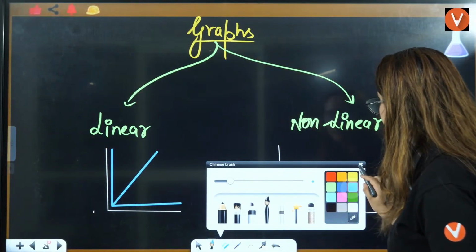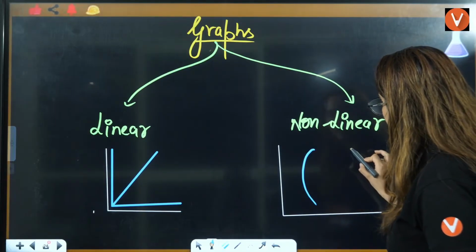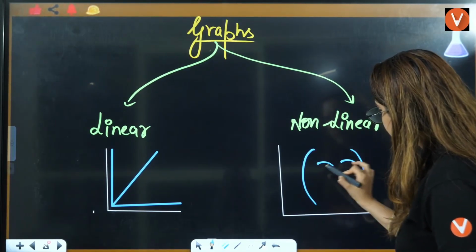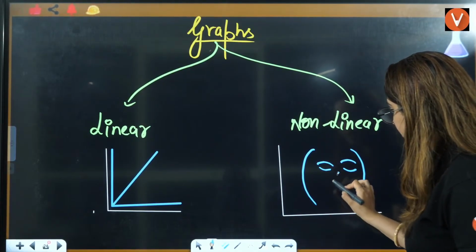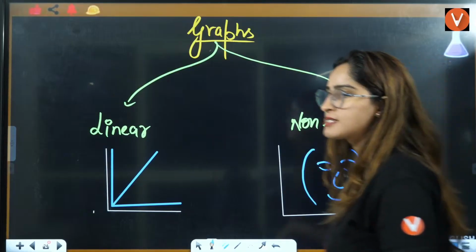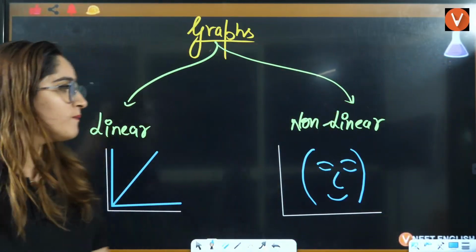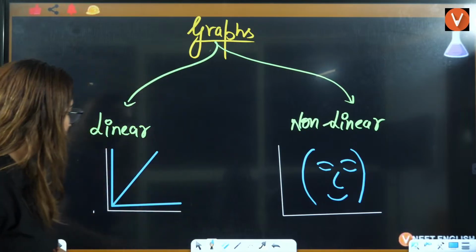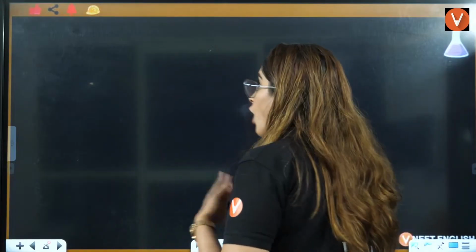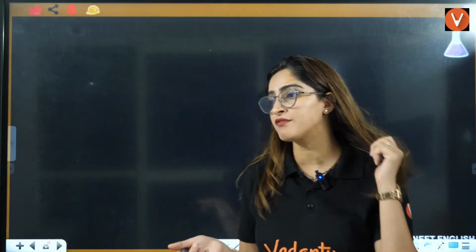A non-linear graph is something which can go like this. It can go like this, like this. It can go like this. Anything it can be. That is a non-linear graph that you have. So we have non-linear graphs and linear graphs.